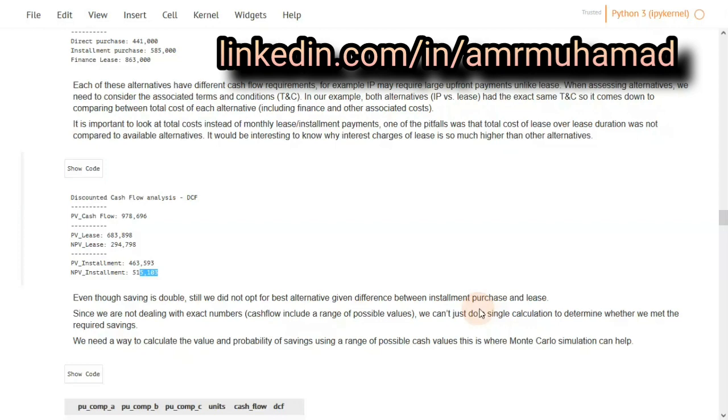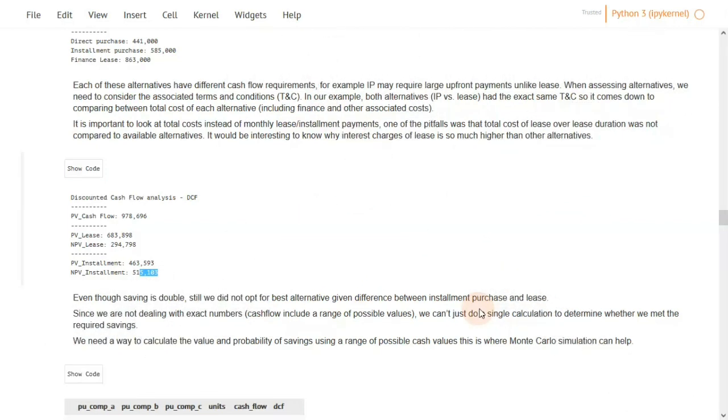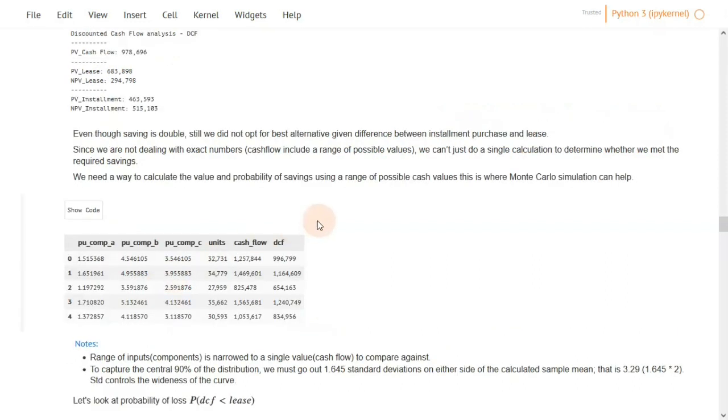One way to address this is by performing a simulation, and when we perform a simulation, we want to sample from these ranges and make a calculation for each sample. What we are trying to do with a simulation is calculate several cash flows across the lease term, given the ranges of each component, and then compare each cash flow to the equipment lease and see what the probabilities are that the equipment lease will exceed some of these cash flows.